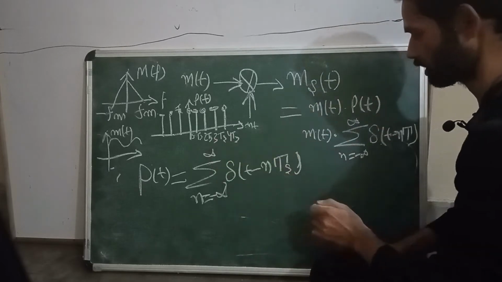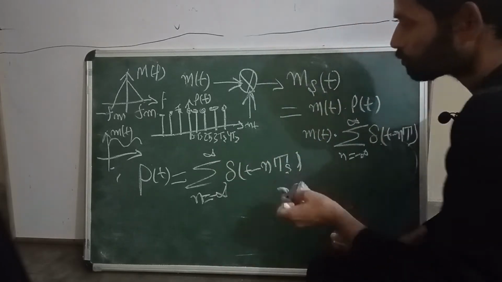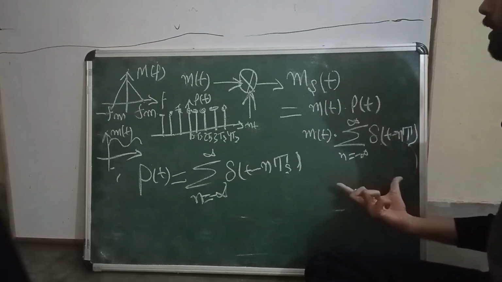This is my sampling process. Now we have sampled this signal.